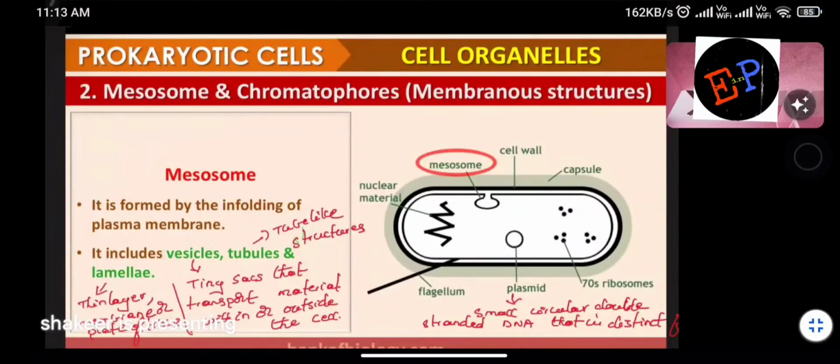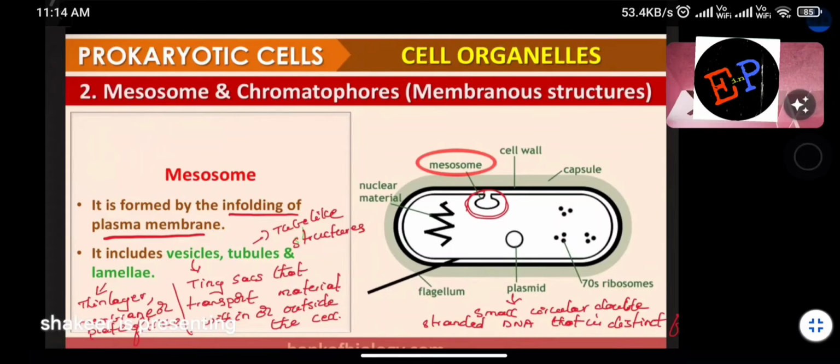Clear now? It is formed by infolding of the plasma membrane. Here you will find that this plasma membrane is folded now. That folded structure is called a mesosome. Understood now? It includes vesicles, tubules, and lamellae. So this mesosome consists of vesicles, tubules, and lamellae.